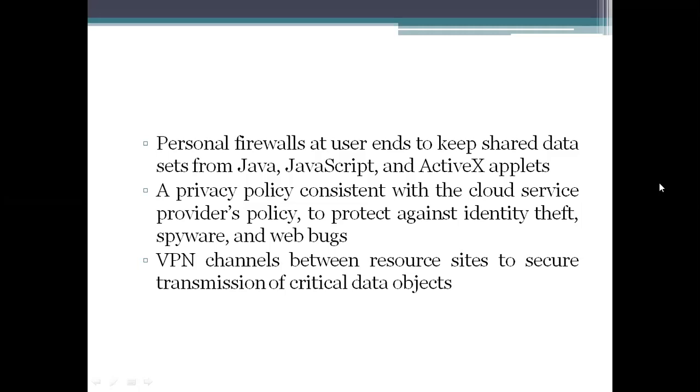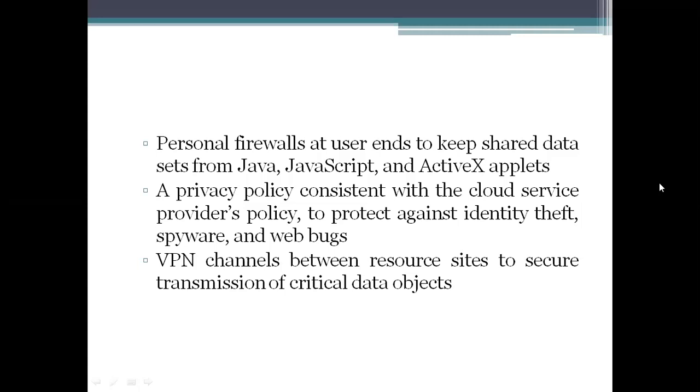The cloud service provider. Why do we need to maintain this policy? We need to protect our data, applications, or any type of resource we are giving to the cloud, so that they are not stolen and no bugs or spyware are placed on them.